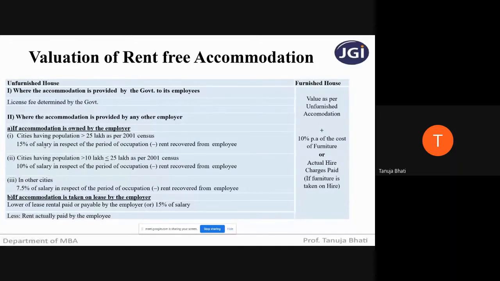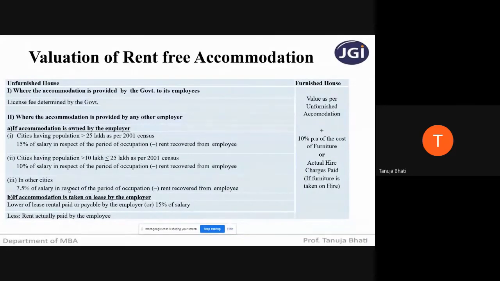Now students, here all salary, salary, salary. Now what is the meaning of salary for the purpose of calculating the valuation of rent-free accommodation? Remember, it is basic salary plus dearness allowance, and dearness allowance only if it qualifies for retirement benefit, plus commission. Now for perquisite, remember commission can be any commission, commission as a percentage of turnover or fixed commission.